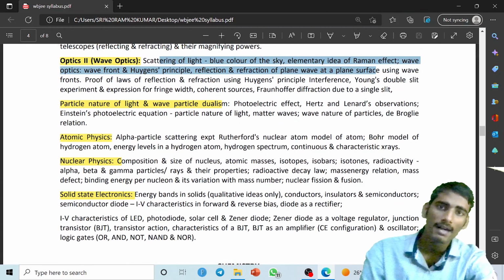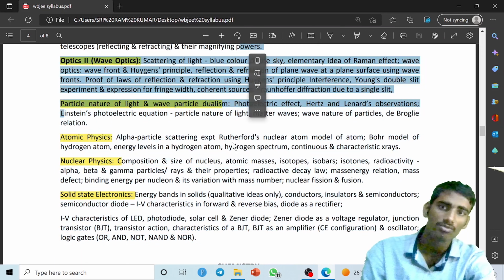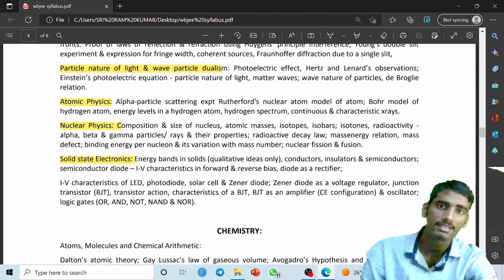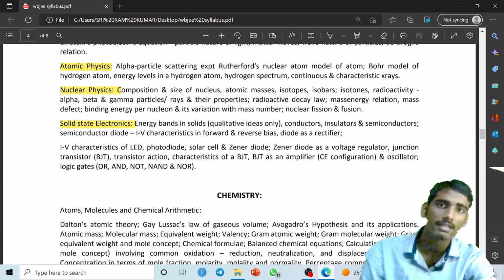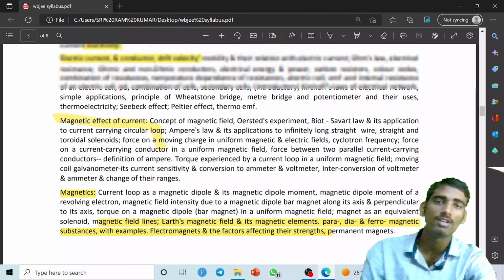Next is the particle nature of light and wave-particle dualism, that is the photoelectric effect, Lenard's observation, Einstein's photoelectric equation, particle nature of light and all things. Next you have to study atomic physics, that is alpha particle scattering experiment, Rutherford nuclear atom model. Then nuclear physics, where you have to study composition and size of nucleus, atomic mass and all things. Last topic is solid state electronics, where you have to study energy band gap in solids, quantitative ideas, conductor, insulator, semiconductor and all things. So friends, these are the topics you have to study for physics.